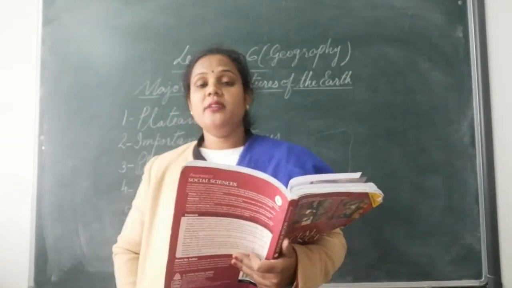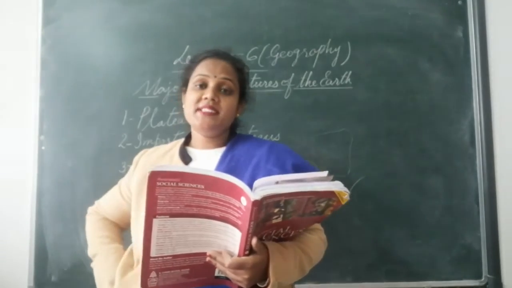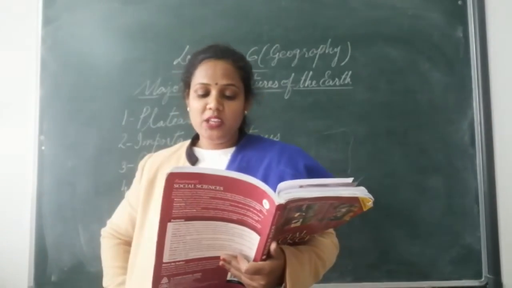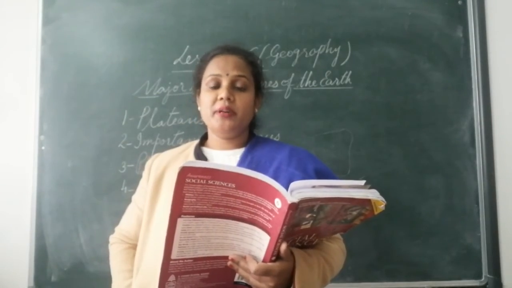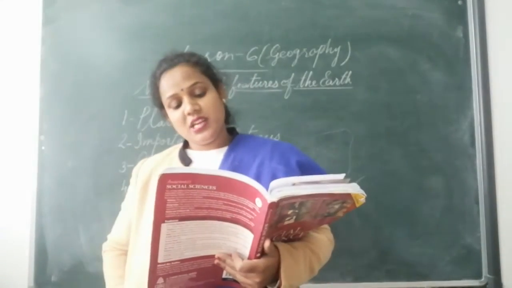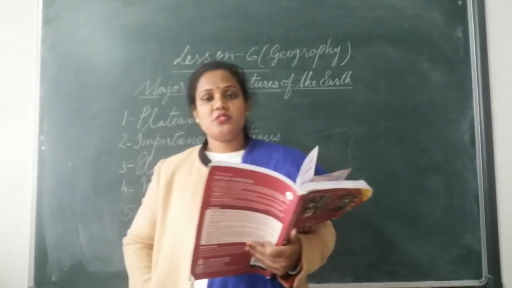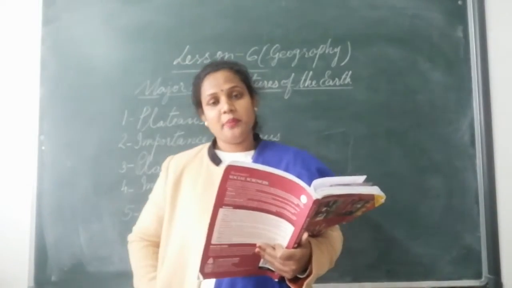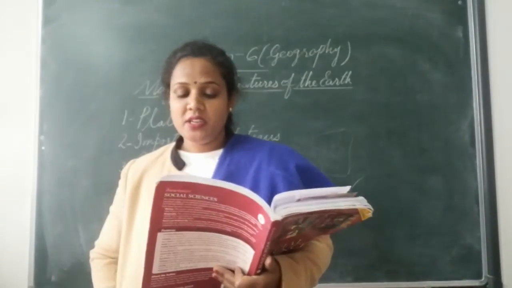So how the plains are made? Plains are made from the fine soil. Which type of soil? Alluvial soil or alluvium soil, brought down from the mountains by the rivers. So when rivers flow from the mountains, they bring with them this fine soil.